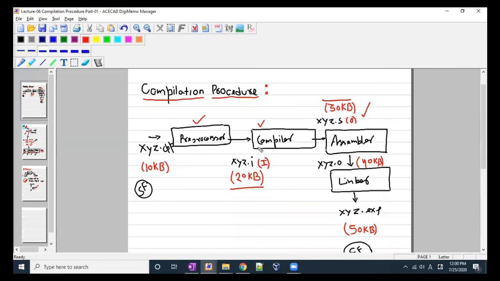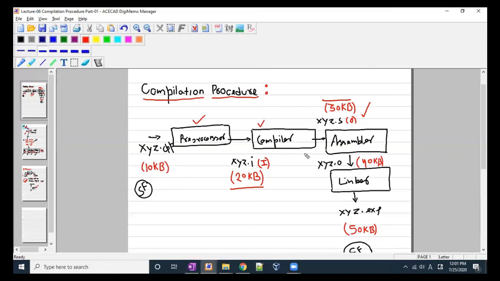Okay, so what will happen in the compiler phase? The semantic analysis and the syntactical analysis will be there. So if it is correct, then we can create assembler code, assembler readable code. When we have created this file xyz.s successfully, then we can pass this file into the assembler, and the assembler would create an object file out of that. Object file means the object file itself is the binary code, right?